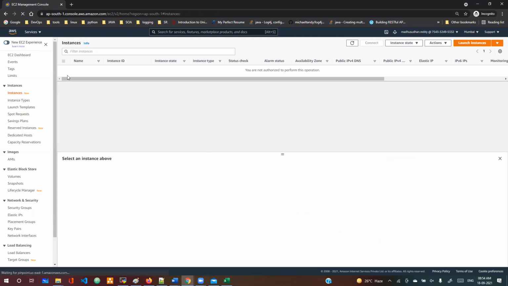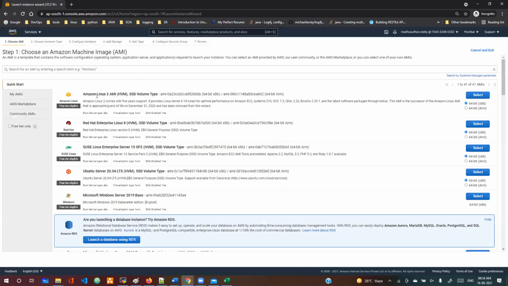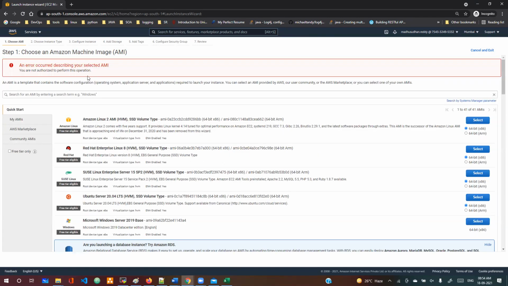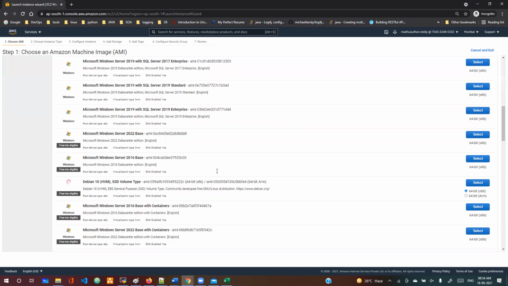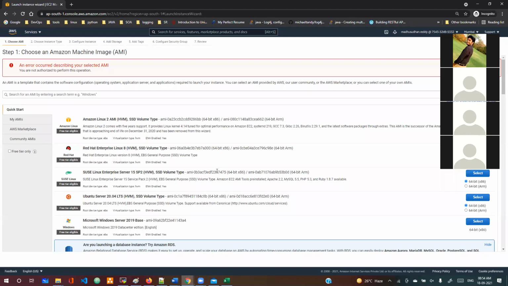Let me go to the old UI experience and launch an instance here. Now select this. Now it's an error describing a select AMI. You are not an authorized person to perform this operation. What happened is this user doesn't have any permission. If in case you see this kind of error, that means the admin has not attached the proper policy to you.